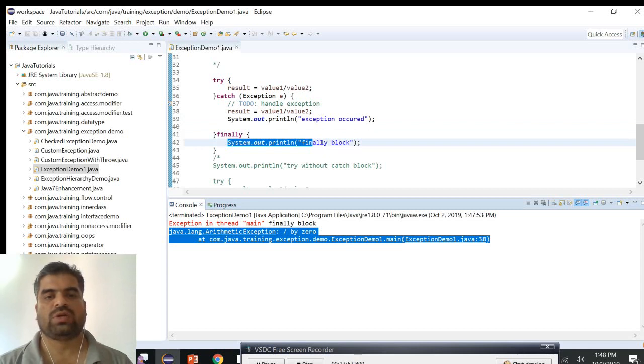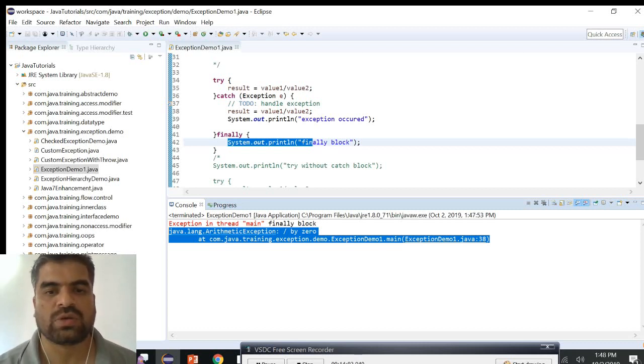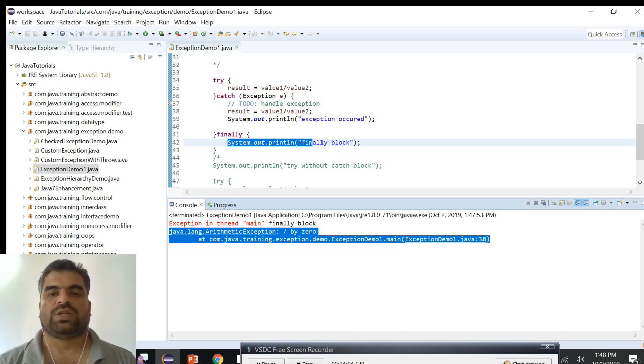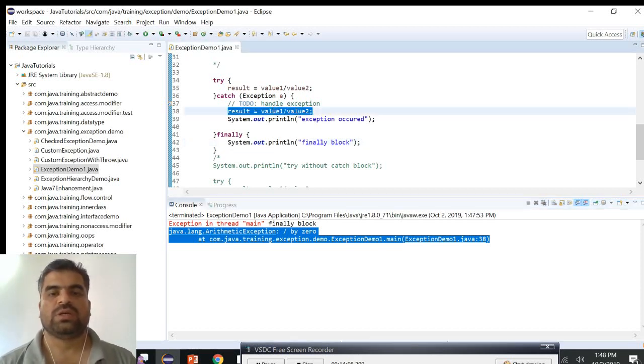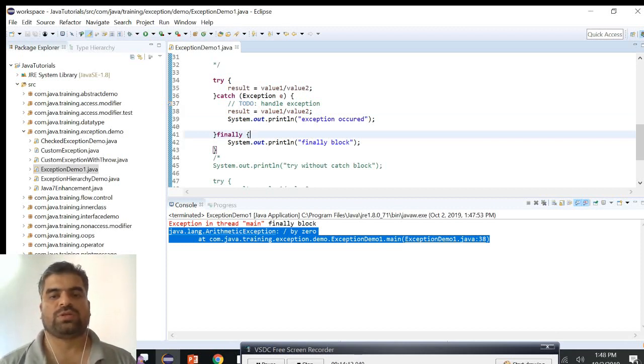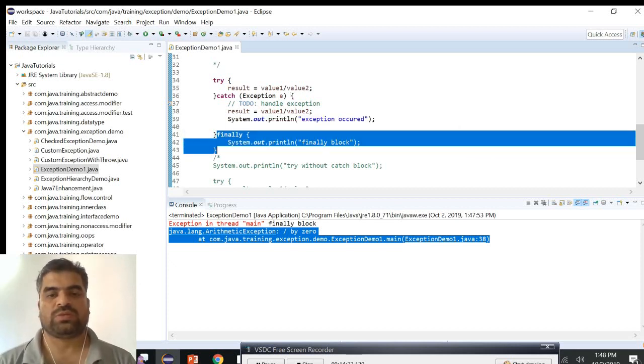And this stack trace is printing below because of the 30th line, which is causing the arithmetic exception, so that is directly printed here. So we can say that the finally block is executed even if we handle the exception.